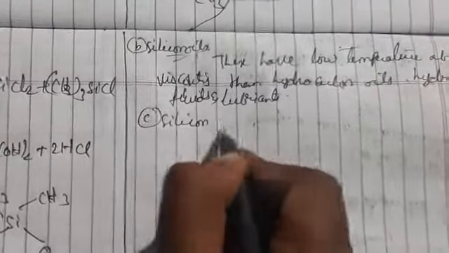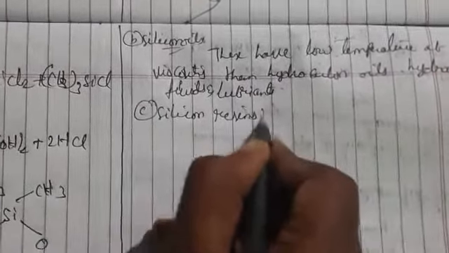This is silicone oils, and we also have silicone resins. The next one is silicone resins, which are polymers that can also be used for rubber.